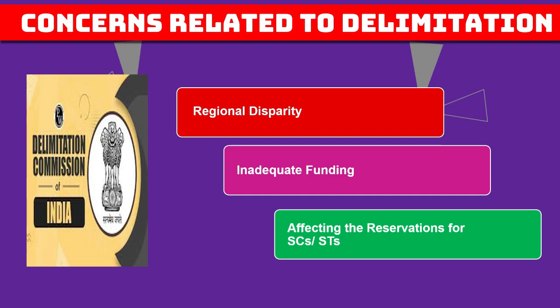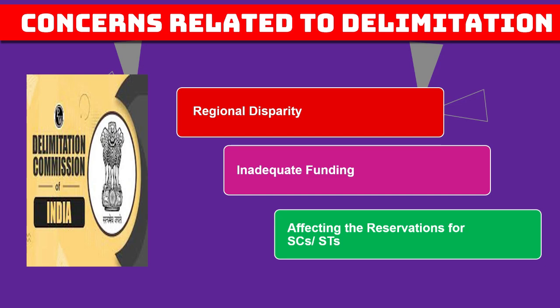And then there is inadequate funding. The 15th Finance Commission used the 2011 census as the basis for its recommendation. Concerns were raised that the southern states were losing funding and representation in Parliament. During the 1971 census, funding of tax devolution was recommended to the states.